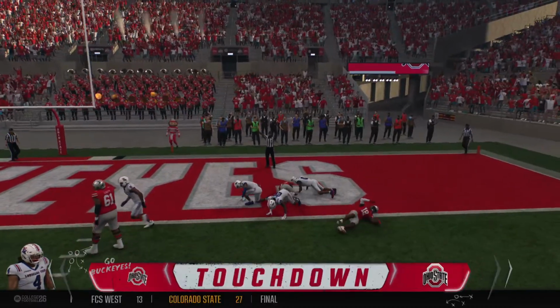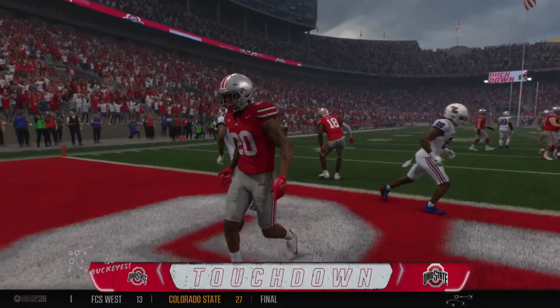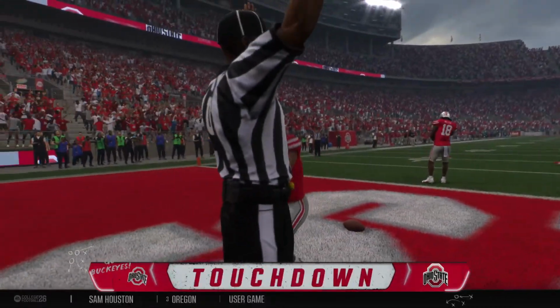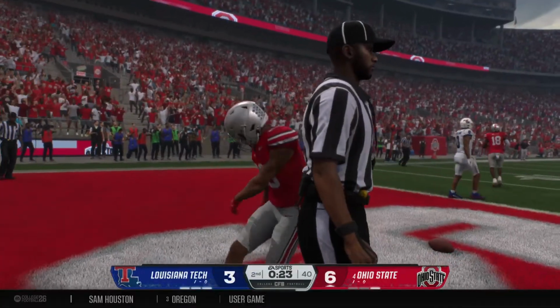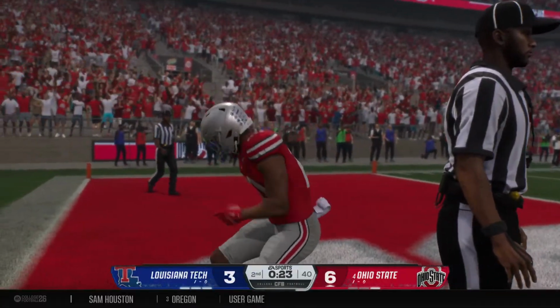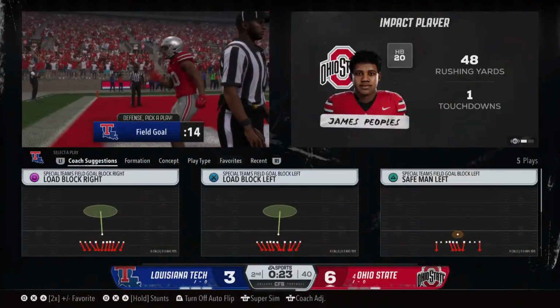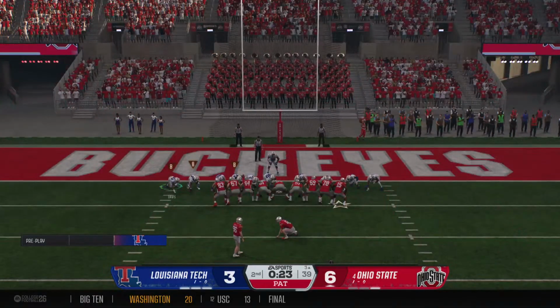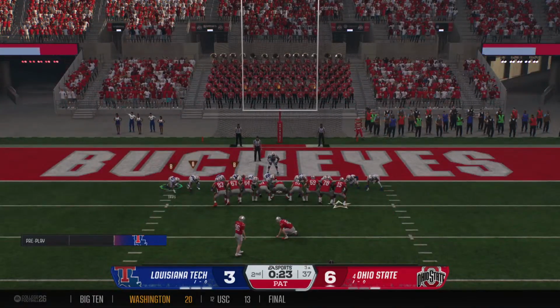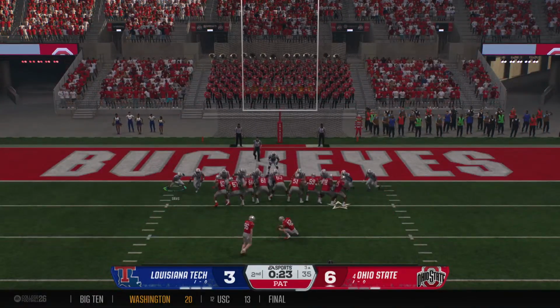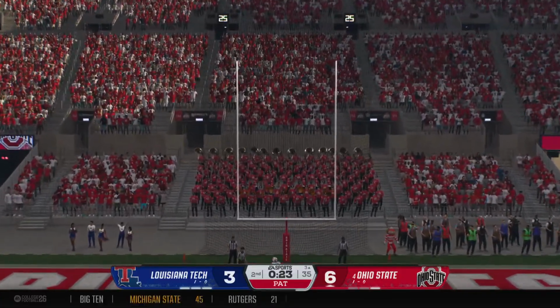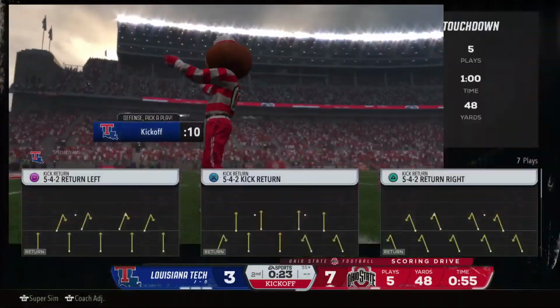And he'll step into the end zone. Touchdown, Ohio State. Really nice physical running that time. Nice push up front by the offensive line, getting it in for the touchdown. They now take a 1-possession lead here with just a little bit of time left in the 1st half. And the extra point makes it 7-3.